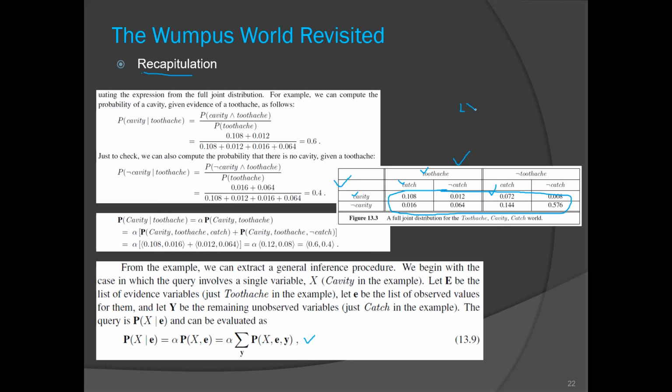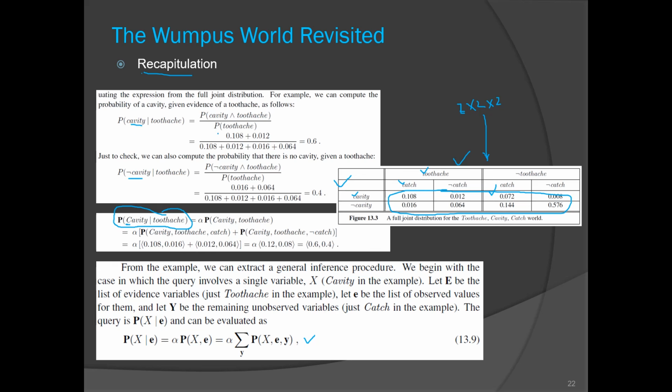That means 2 into 2 into 2, that is 8 possible values, which is denoted in this table. Our aim was to find the probability of cavity given toothache. Capital C indicates that it is a variable and it has 2 values, that is cavity and no cavity.